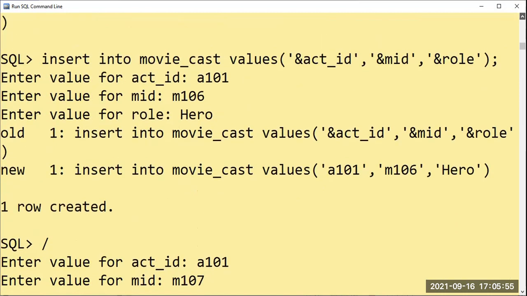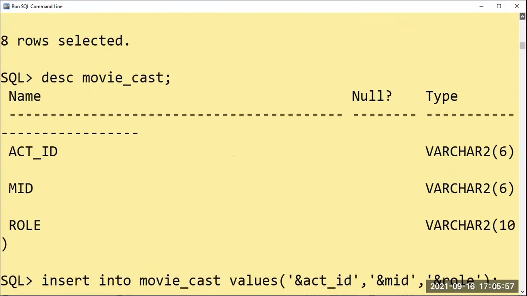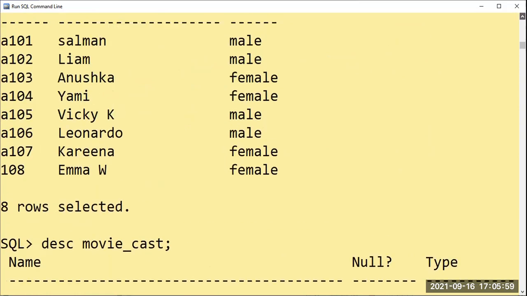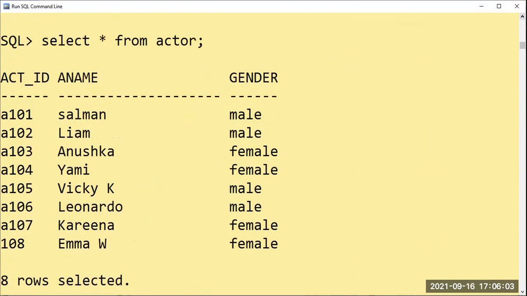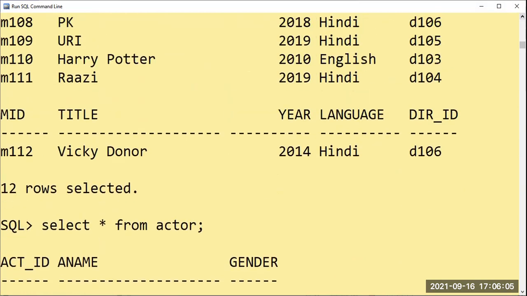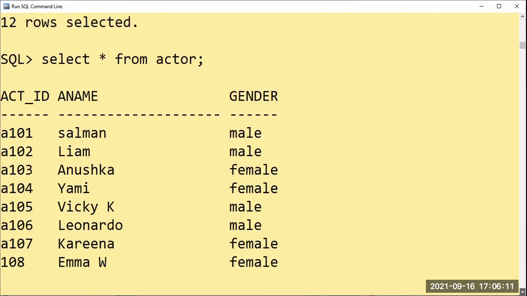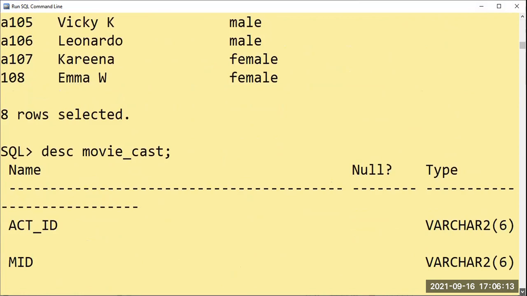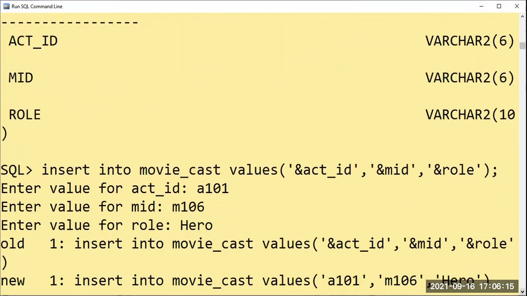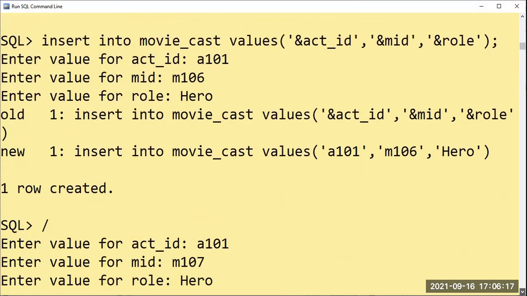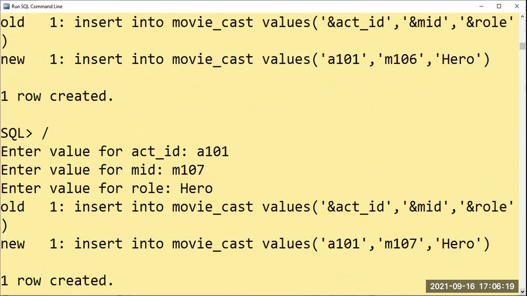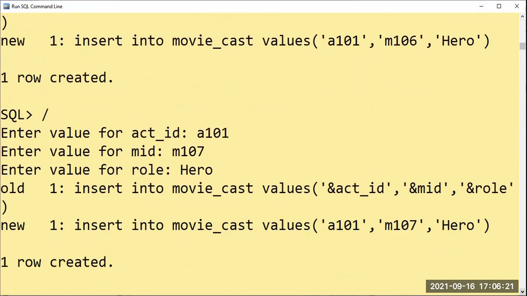Immediately we will work out for Anushka also, so that it will be helpful for the query itself. Anushka's ID is 103 and she has acted in what movies? Sultan and PK. So Sultan is 107 and 108 is PK. So just remember 107 and 108 we are supposed to provide here. Heroine only. Okay. Anushka's ID was 103, I guess.